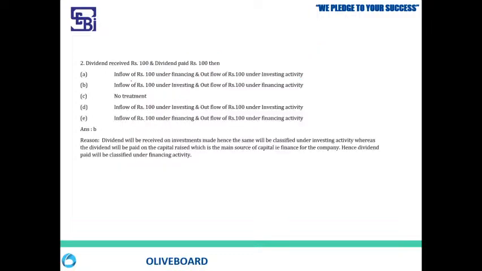You're getting it? Next. Dividend received rupees 100 and dividend paid rupees 100. Then again, this is a cash flow. It's simple. When you receive a dividend, it is from your investment activity. This one we have solved when we did the chapter itself. Again, to reiterate, when you receive the dividend, it is an income to you, so it is an inflow. Under which activity? Investing. You invested somewhere and because of that you are receiving dividend. So first one, inflow from investing activity.